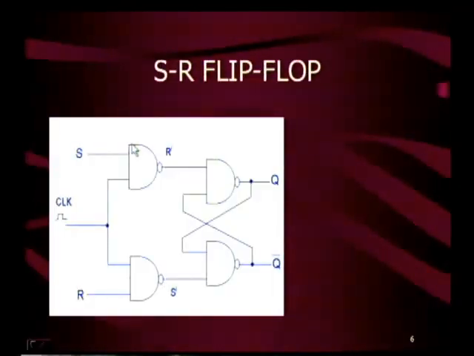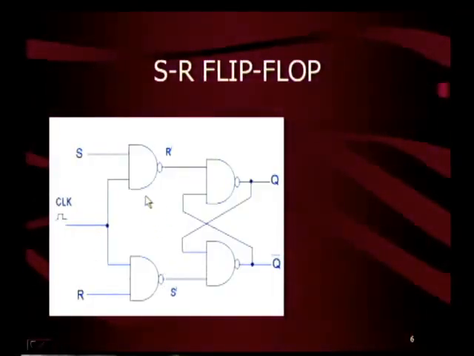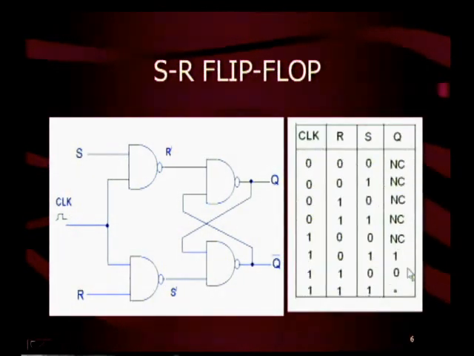This is a diagram of SR flip-flop. Here we added two more NAND gates. This is the RS NAND latch that we have seen in the previous figure. This is R dash and S dash, and these are the inputs S and R, and this is the square wave signal which is known as clock. This is the truth table of the SR flip-flop.